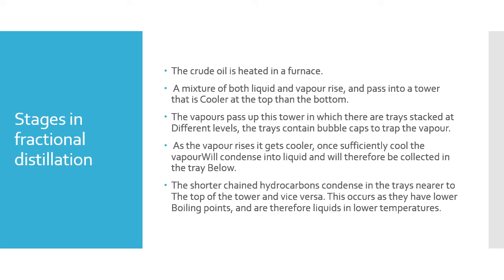As the vapor rises and gets cooler, once sufficiently cool, the vapor will condense into liquid and will therefore be collected on the tray below. The shorter chain hydrocarbons condense in the trays nearer to the top of the tower, while the longer chain hydrocarbons condense in the trays nearer to the bottom of the tower. This occurs as they have lower boiling points and respectively higher boiling points, and therefore the liquids are at lower temperature and higher temperature.